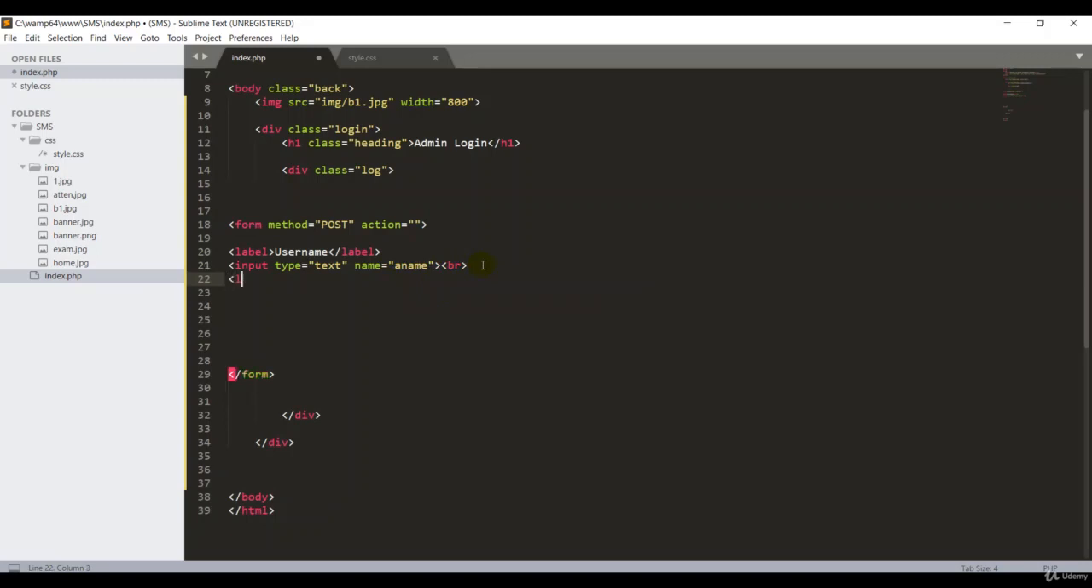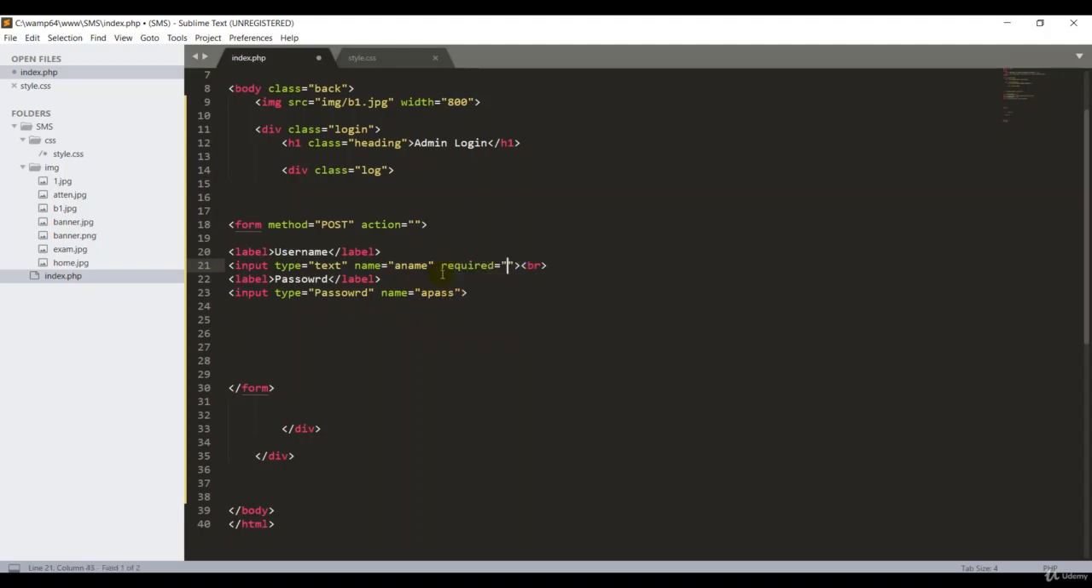Then I can put another label for my password, admin password. For the password we need an input. For the type you can put password, it's very important, and the name apass. Okay, good. Also, we have to add one more tag here, guys.